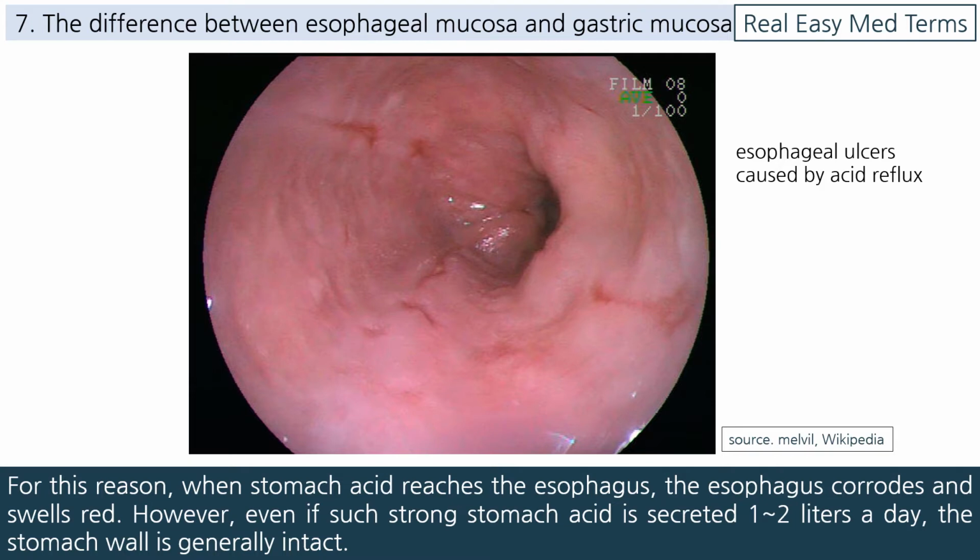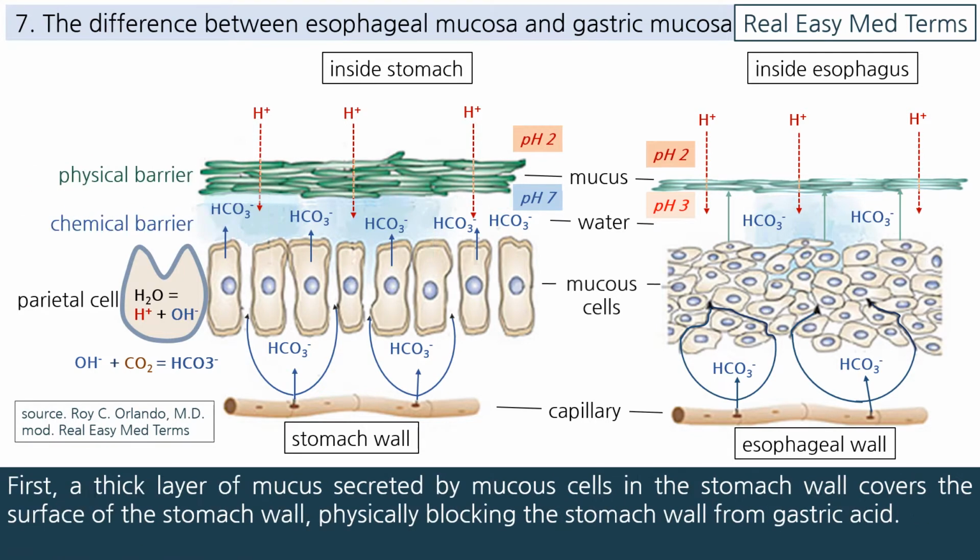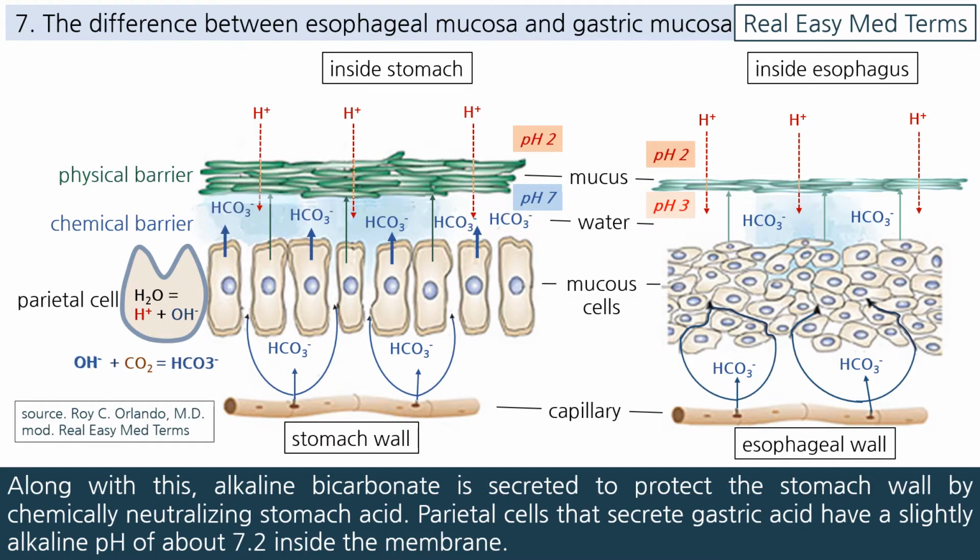However, even if such strong stomach acid is secreted 1 to 2 liters a day, the stomach wall is generally intact. This is because two barriers protect the stomach wall from gastric acid. One is the physical barrier formed by mucus and the other is the chemical barrier formed by bicarbonate. First, a thick layer of mucus secreted by mucus cells in the stomach wall covers the surface of the stomach wall, physically blocking the stomach wall from gastric acid. Along with this, alkaline bicarbonate is secreted to protect the stomach wall by chemically neutralizing stomach acid.